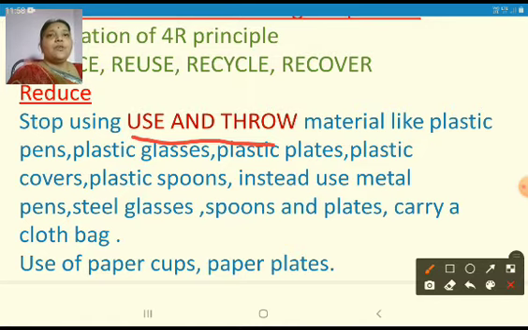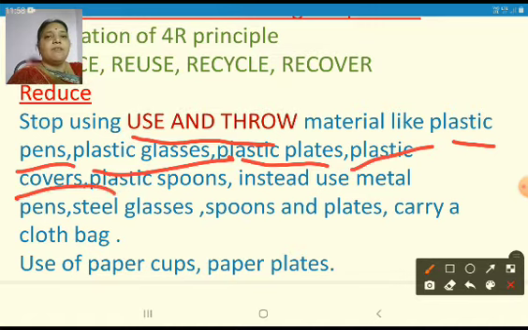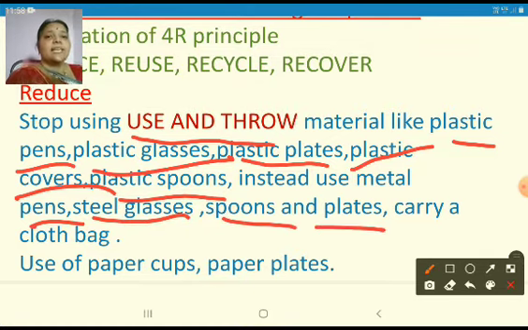So instead of using the use-and-throw material, we have to use other material. Use-and-throw material like plastic pens, plastic glasses, plastic plates, plastic covers, plastic spoons. Instead of using these, we can use metal pens and change the refills as they are finished, steel glasses, spoons, plates, and carry a cloth bag.